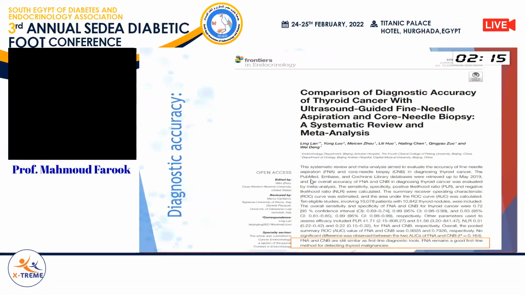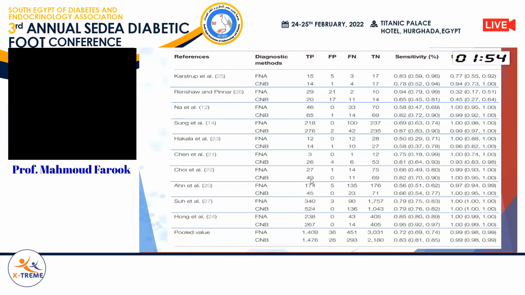Many articles and studies were concerned with the accuracy of fine needle aspiration. And this is one of the famous studies published in 2020. This is a meta-analysis that studied many comparative studies between eligible studies. As you see here, these are 10 eligible studies comparing the accuracy of fine needle aspiration and core needle biopsy in thyroid.